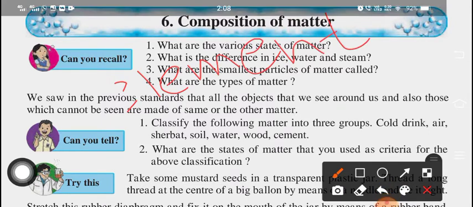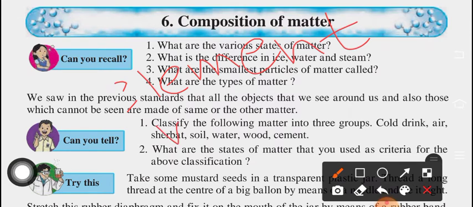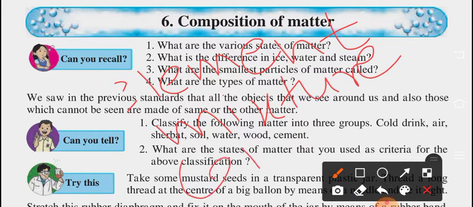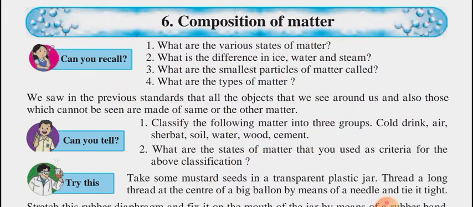There are three types of matter: element, compound, and mixture. We will study in detail about this later on. Just keep in your mind, types of matter are element, compound, and mixture.